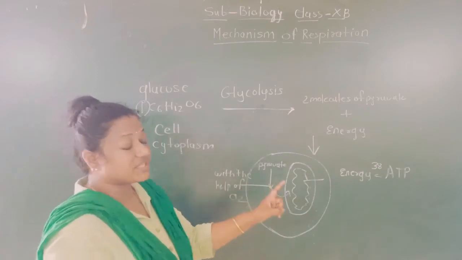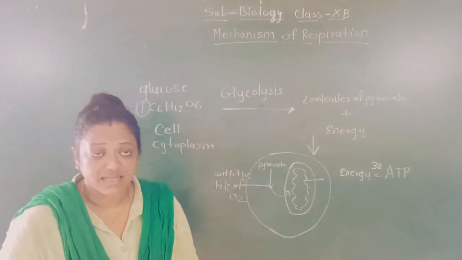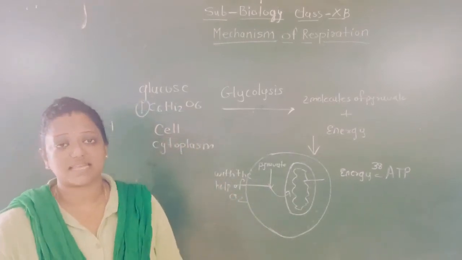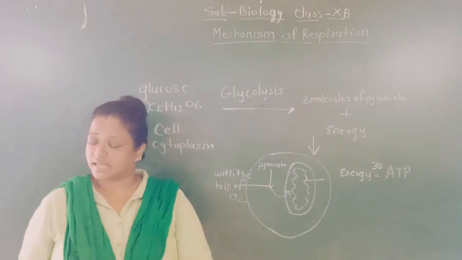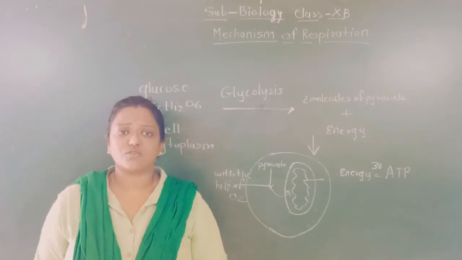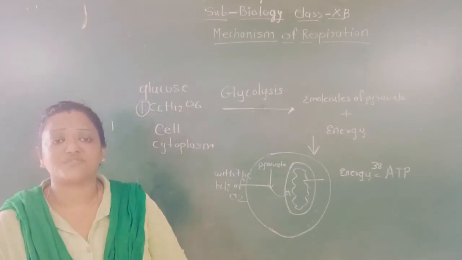Understood? And the mitochondria is called what? Powerhouse of the cell. I think in class 9 you have learned that mitochondria is called the powerhouse of the cell, and ATP is called the energy currency of the body.